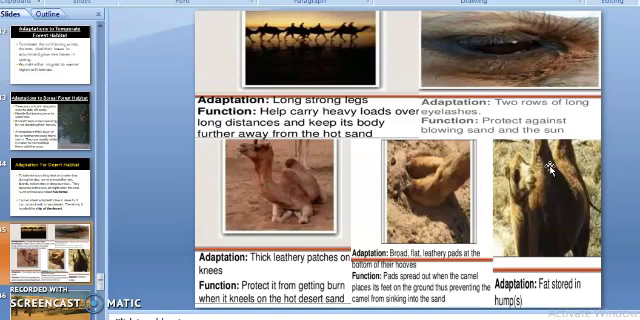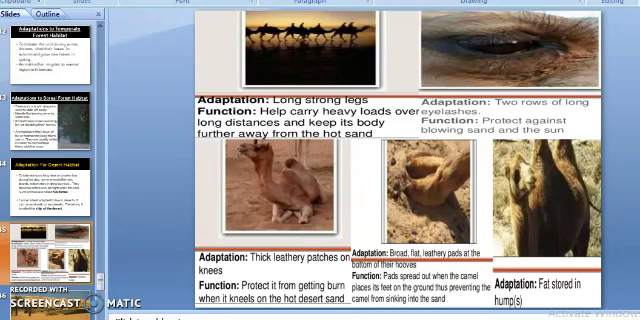Then large padded feet. Camel has large padded soles which help them in walking on loose sand without sinking. Look at these broad, flat and leathery pads at the bottom of their hooves. They spread out when the camel places its feet on the ground, thus preventing the camel from sinking into the sand.